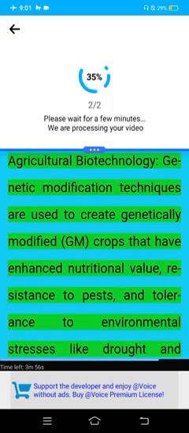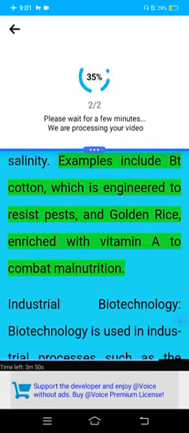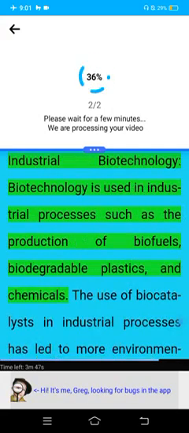Agricultural biotechnology. Genetic modification techniques are used to create genetically modified GM crops that enhance nutritional value, resistance to pests, and tolerance to environmental stresses like drought and salinity. Examples include BT cotton, which is engineered to resist pests, and golden rice, enriched with vitamin A to combat malnutrition.